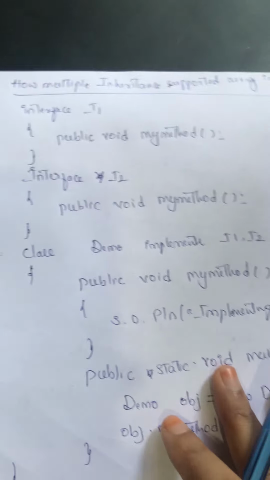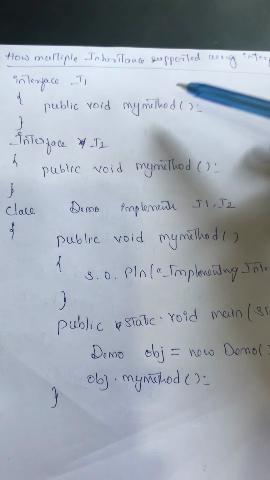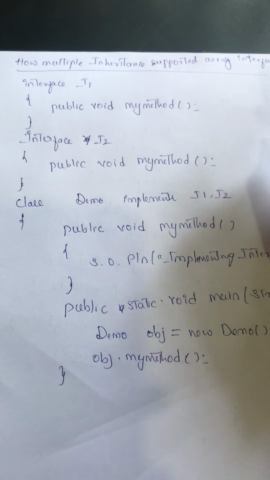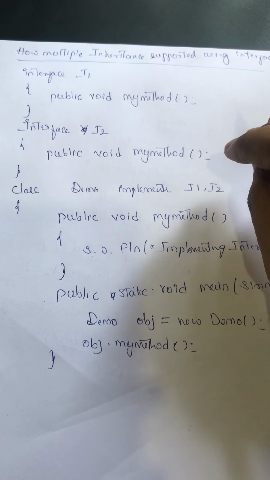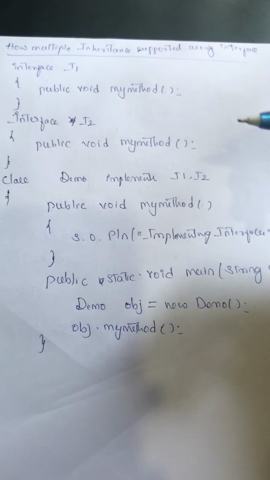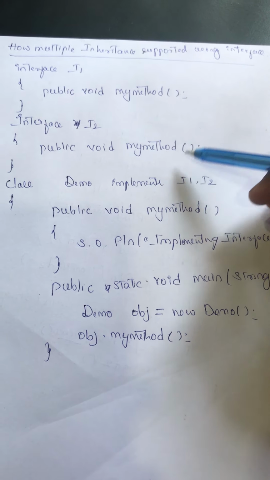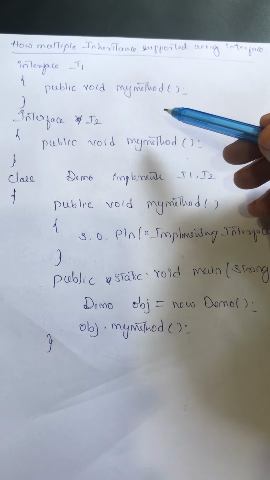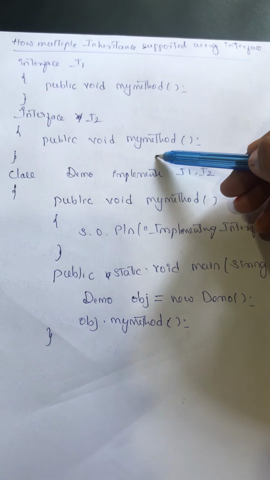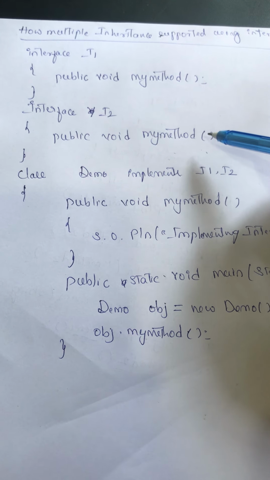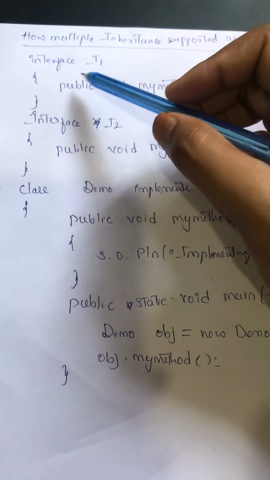Now let us look into one more example: how multiple inheritance is supported by Java using interfaces. We know that multiple inheritance will lead us to ambiguity, because if two classes have the same method name and one more class is implementing them, it will get confused about which method to call. So there is an ambiguity. How can we resolve that ambiguity using interfaces?